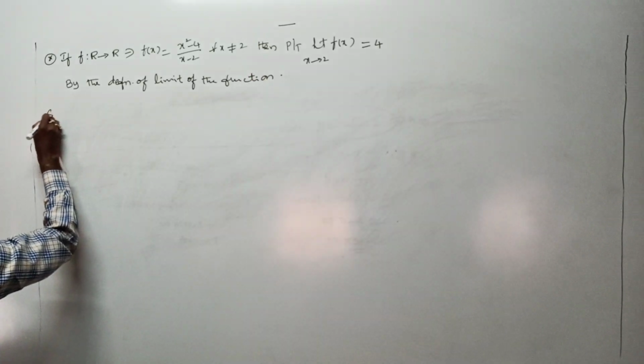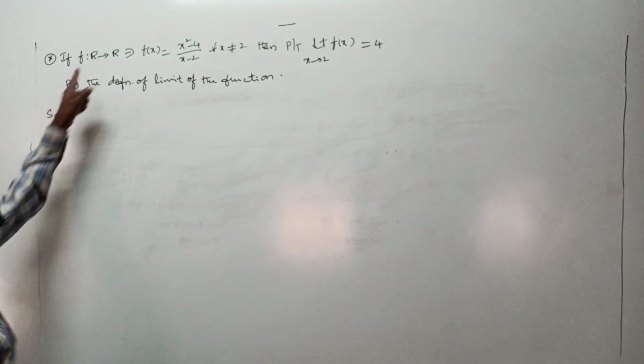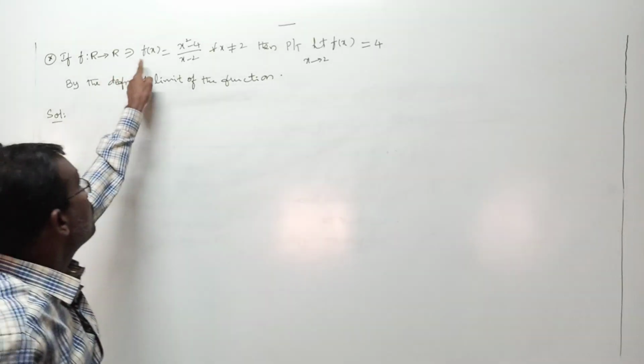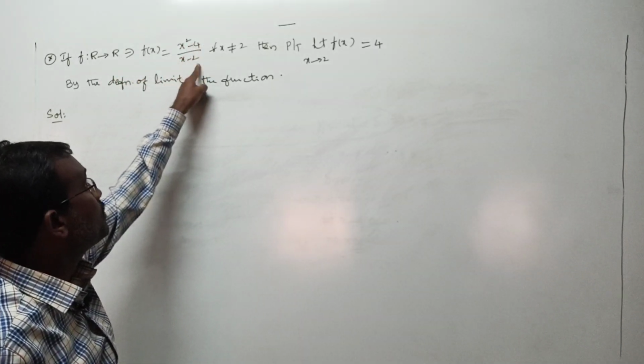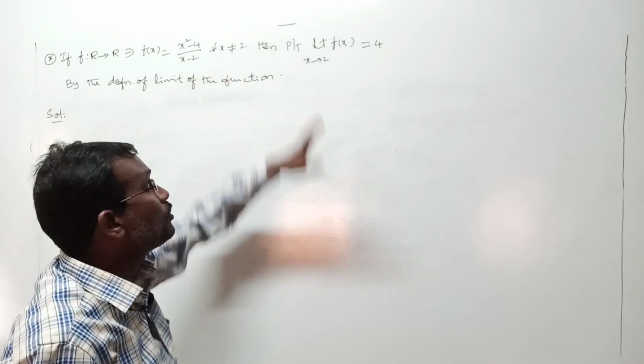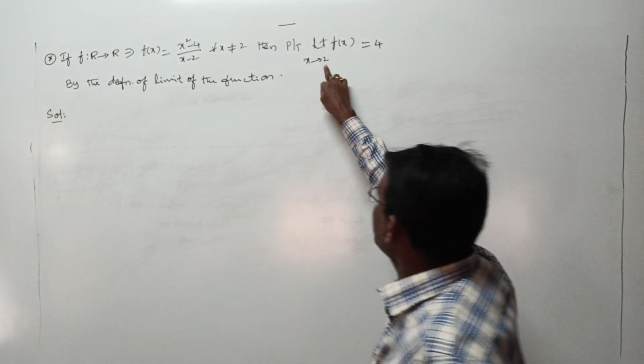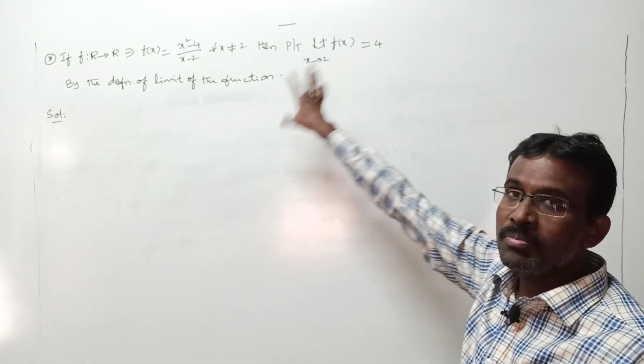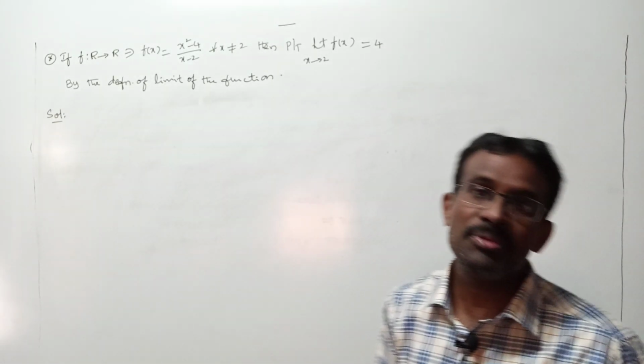This is your question. If f is a mapping from R to R such that f of x equal to x square minus 4 by x minus 2 whenever x is not equal to 2, then prove that limit f of x as x tends to 2 is equal to 4 by using the basic definition of limit of the function, right?